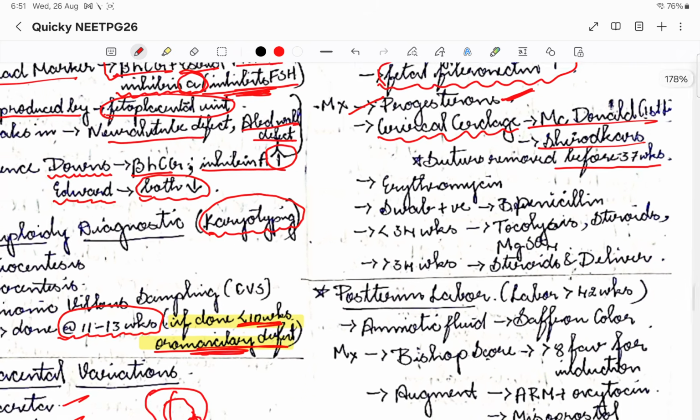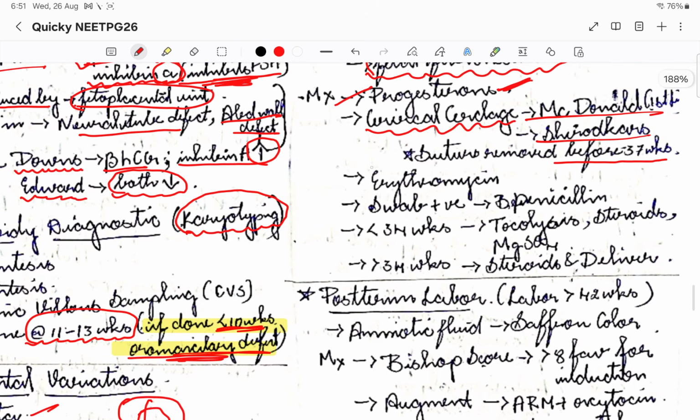Then coming to other management, we are giving an antibiotic to prevent infection if there is a premature rupture of membrane and all. So the antibiotic of choice is erythromycin. Then we will do a swab. If there is a swab positivity, we will send cultures also to know whether there is an infection. If there is a swab positivity, we'll switch the antibiotic to benzathine penicillin.